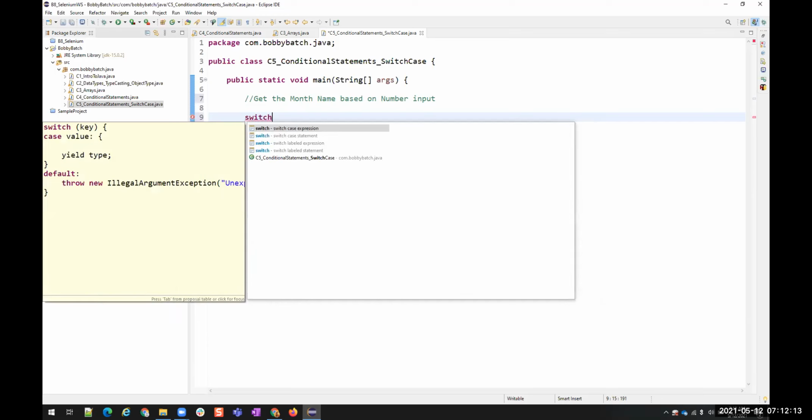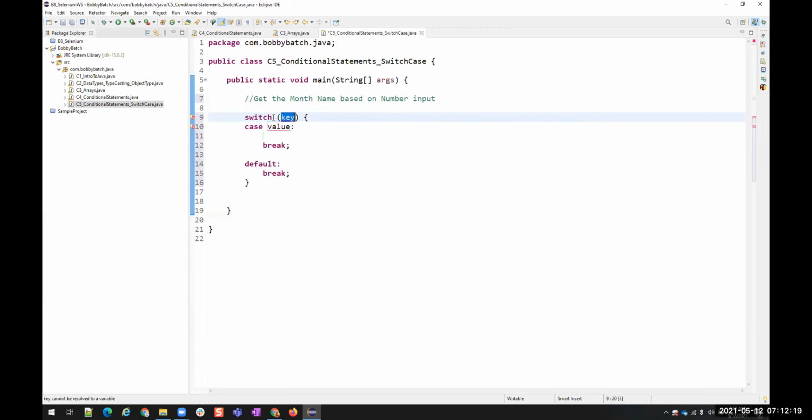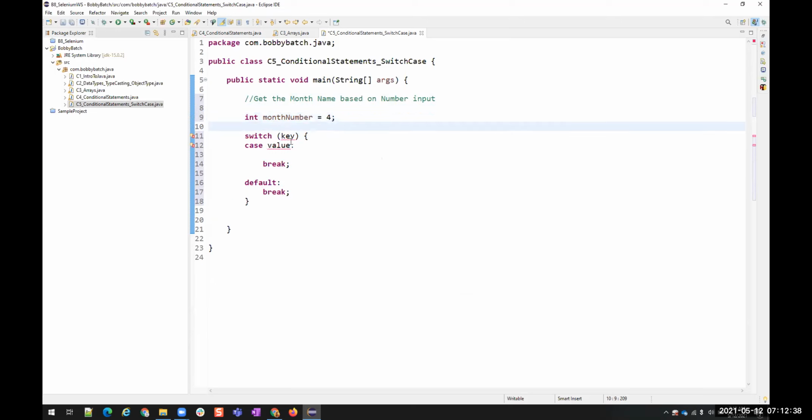Switch case expression. So I'm using this switch case statement. Here is the value that we are going to give. So month number is the input, right? So I'm going to say int month number is equal to some number, 4 or 5 or something. And then my key would be month number, where my number is stored. Then I have 12 months.